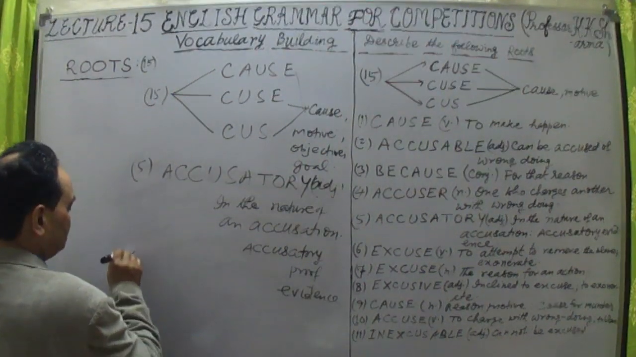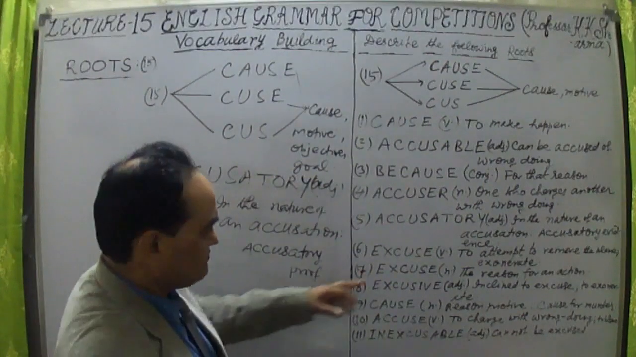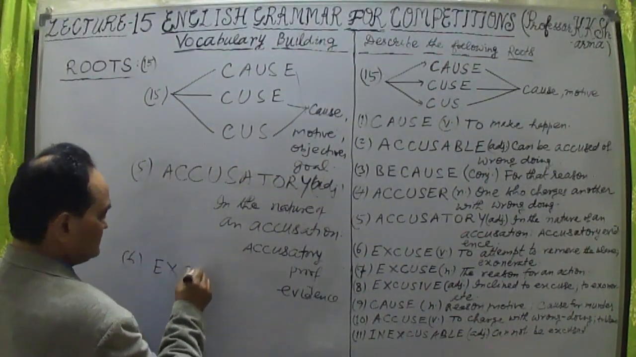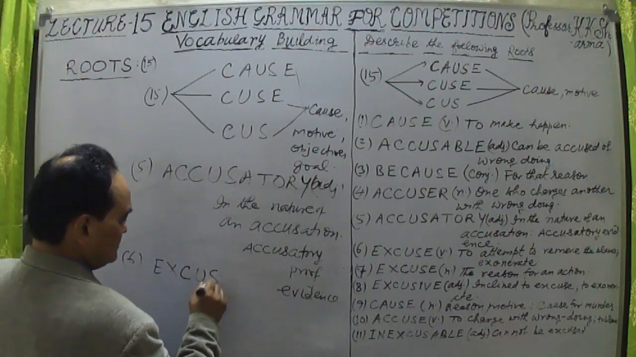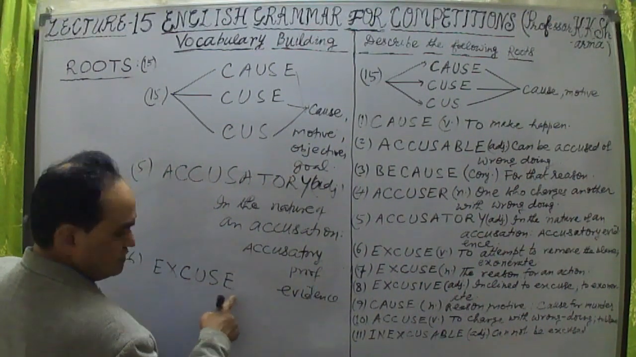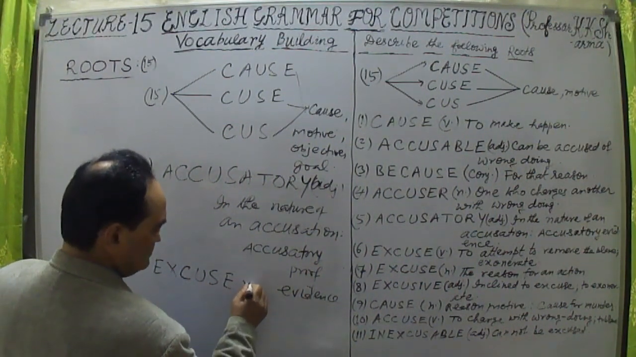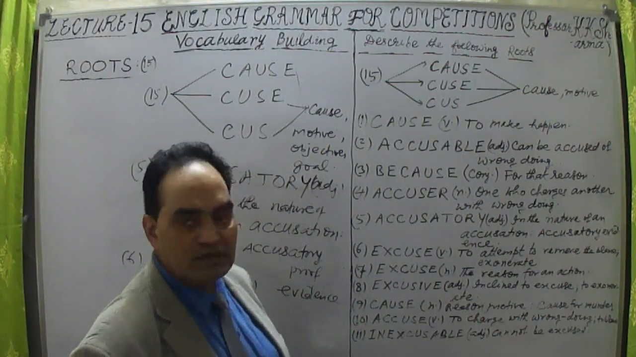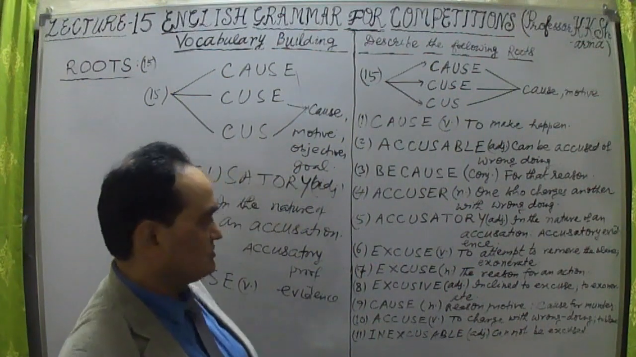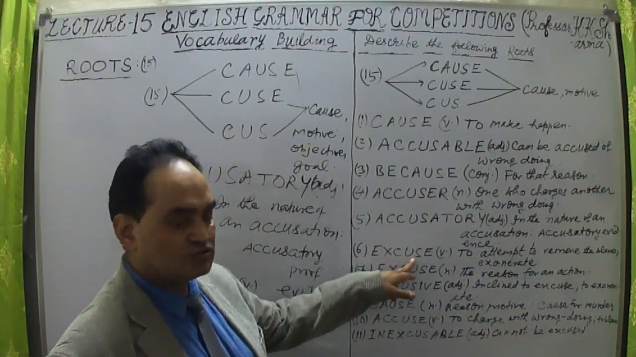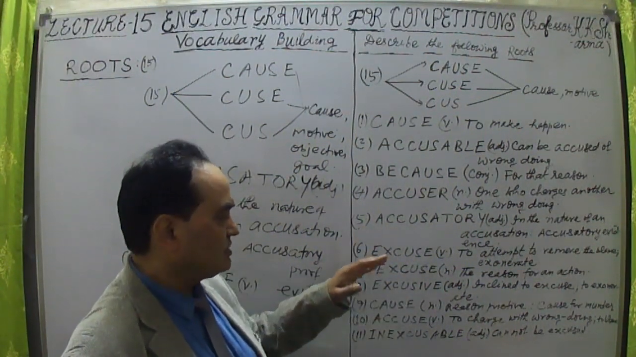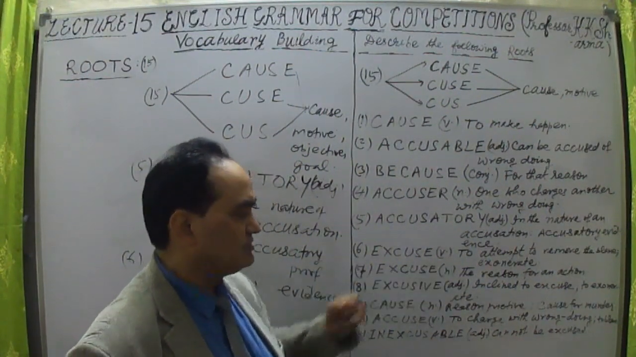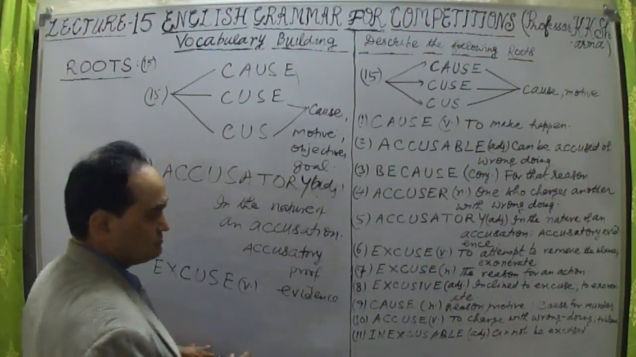Now, the sixth word. Excuse, E-X-C-U-S-E, excuse as a verb. To attempt to remove the blame. Excuse is making him out of the cause. This is a verb here. Or exonerate a person.